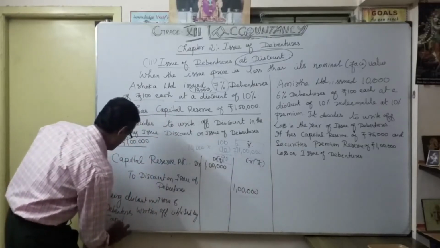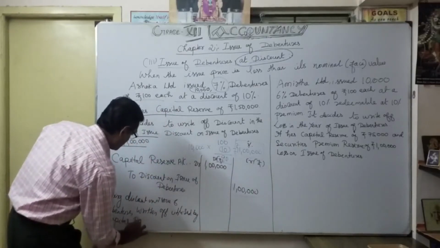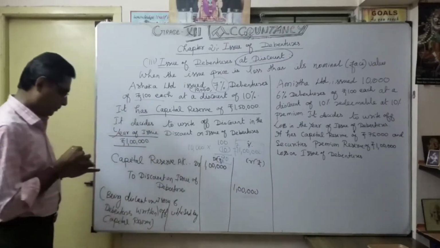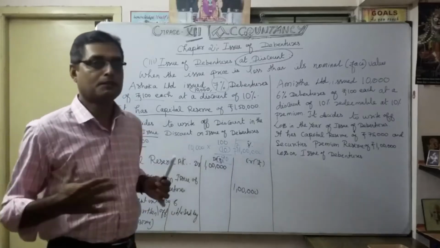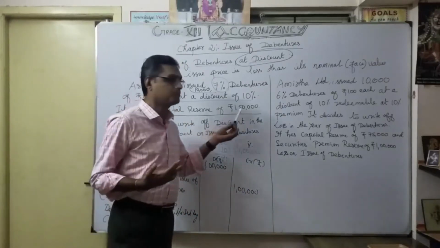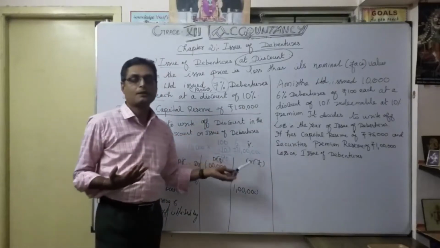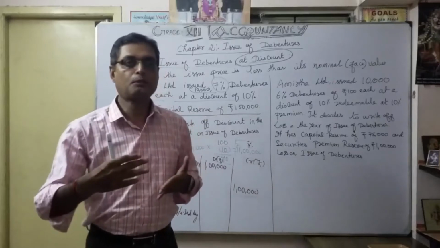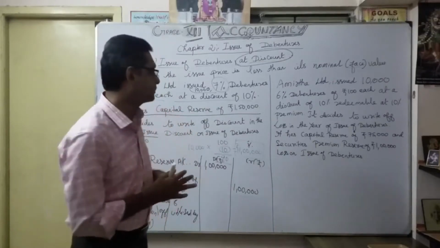Narration is very important. Or you can write up to this: being discount on issue of debenture written off. That means compensated. Whatever the loss of 1 lakh because of issued debenture discount, that 1 lakh I am going to compensate with the help of available capital reserve.